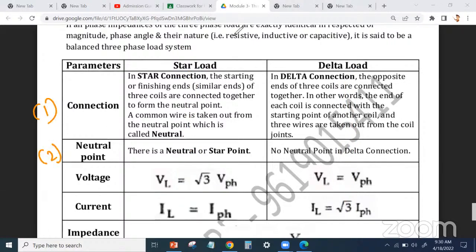Second point, neutral point. यहाँ पे neutral point क्या है? There is a neutral point, and that is also known as star point. लेकिन delta में there is no neutral point. Delta में neutral point absent है. Okay, there is no neutral.